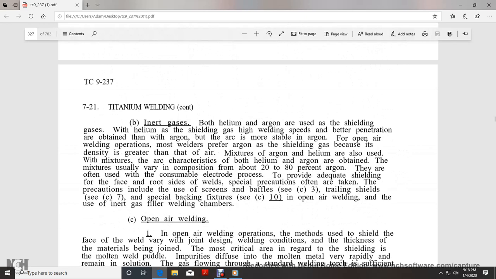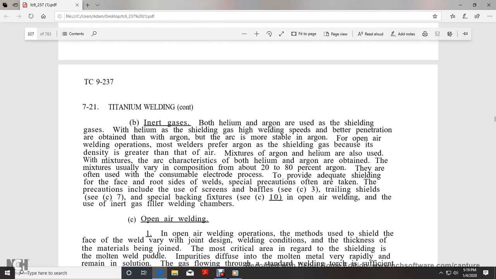In inert gas welding, both helium and argon are used as shielding gases. Helium gives higher welding speed, and better penetration is obtained with the argon. The helium arc is more stable than argon, but for open air welding operations, most welders prefer argon as the shielding gas because its density is greater than that of air. Mixtures of argon and helium are also used, with the characteristics of both helium and argon obtained. The mixture usually varies in composition from about 20 to 80% argon. They are often used with consumable electrode processes to provide adequate shielding.